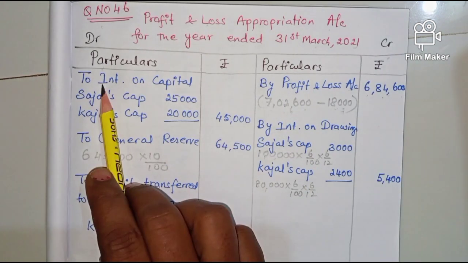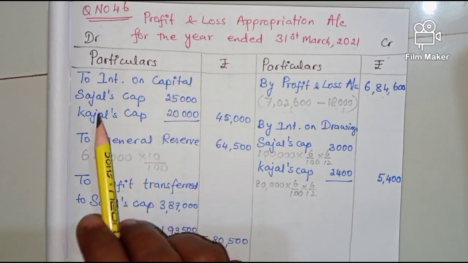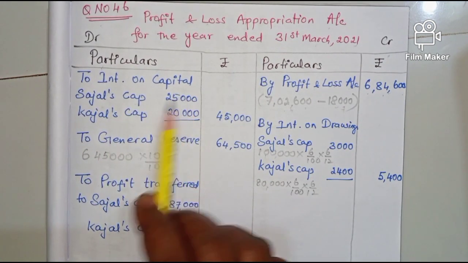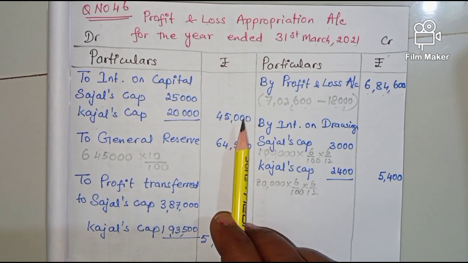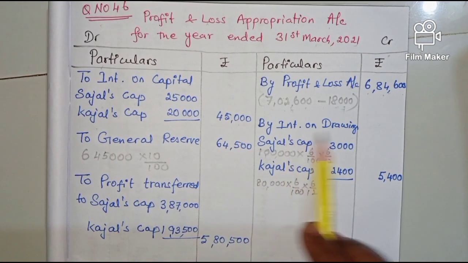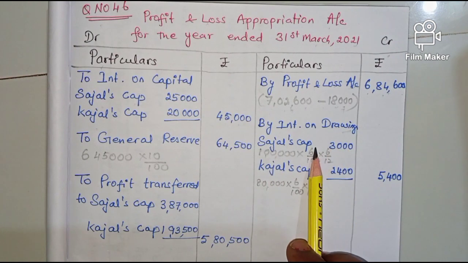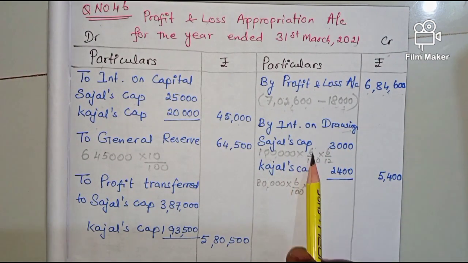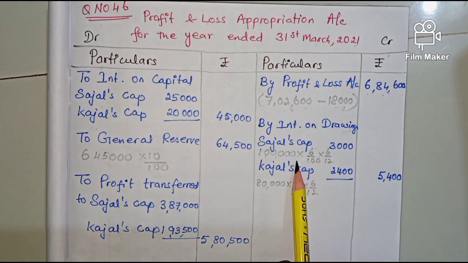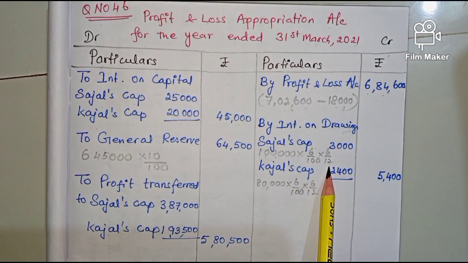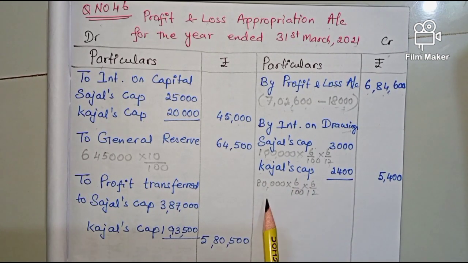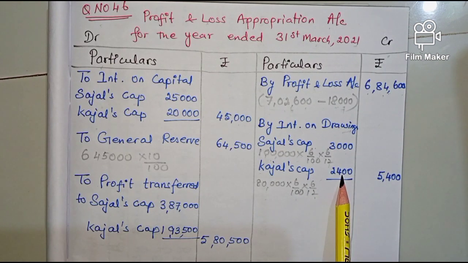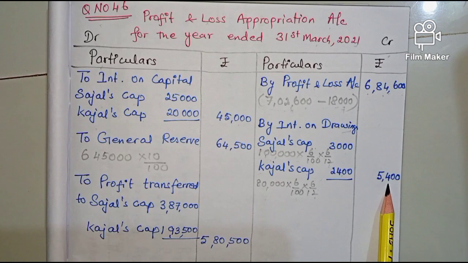Understand? So now on the debit side, interest on capital: Sajal's capital 25,000, Kajal's capital 20,000, so total 45,000. Then interest on drawings: Sajal's drawing, that is 1 lakh into 6 by 100 into 6 by 12. Why have we taken 6 by 12? Because the date of withdrawal is not given. So it comes to 3,000. Kajal's drawing 80,000 into 6 by 100 into 6 by 12 is 2,400, and the total comes to 5,400.